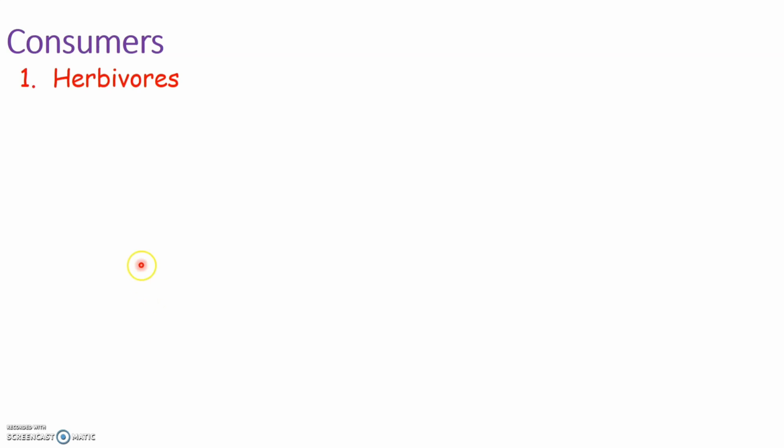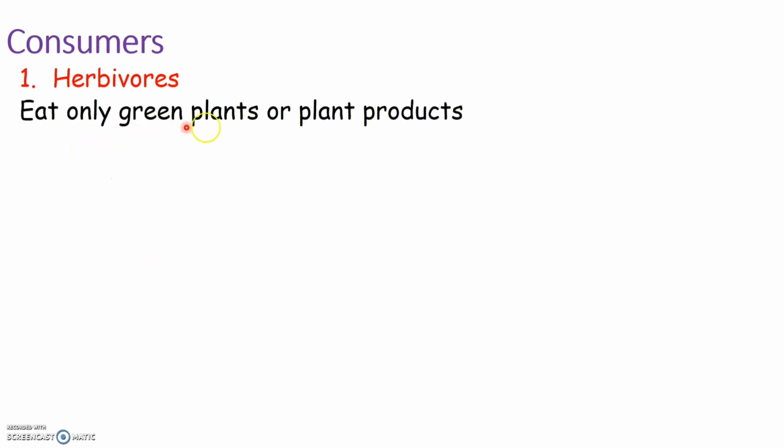All the animals that eat only green plants or plant products are known as herbivores. So there are some animals around us which eat only green plants or plant products. Such animals are called herbivores.